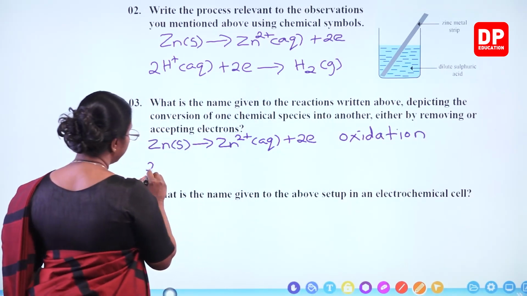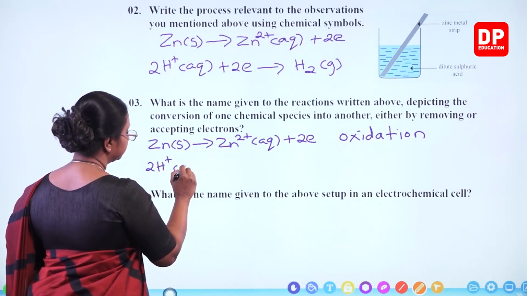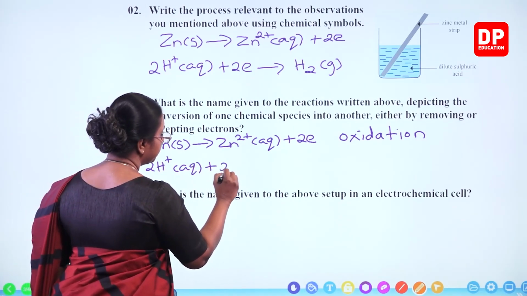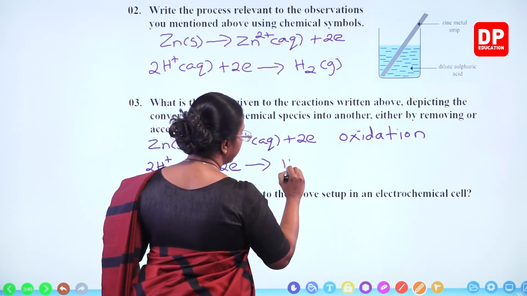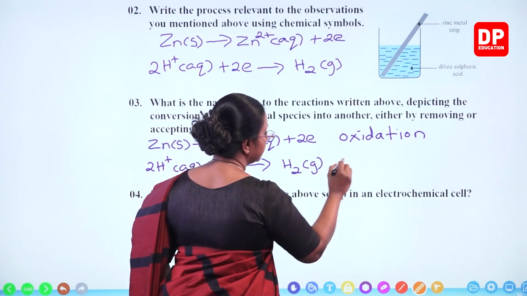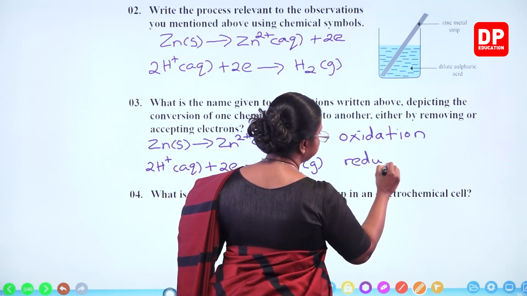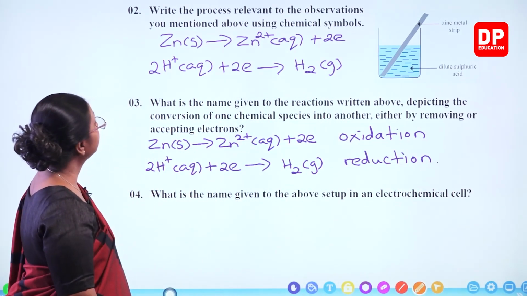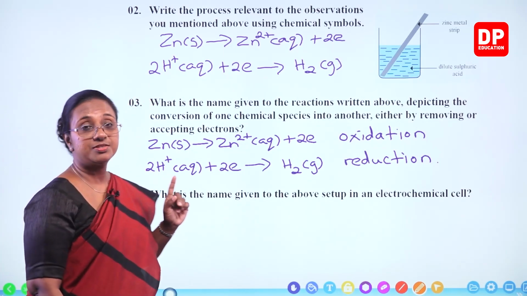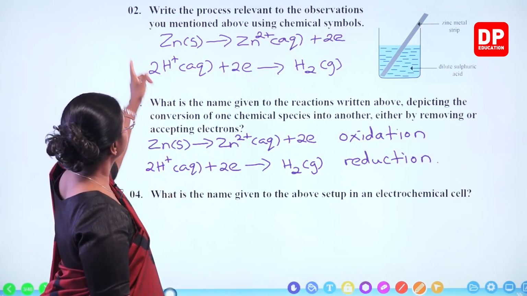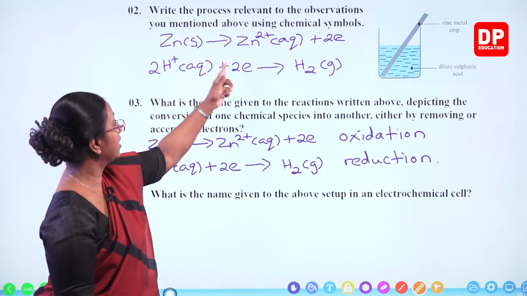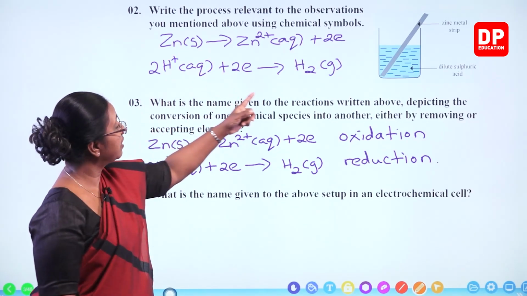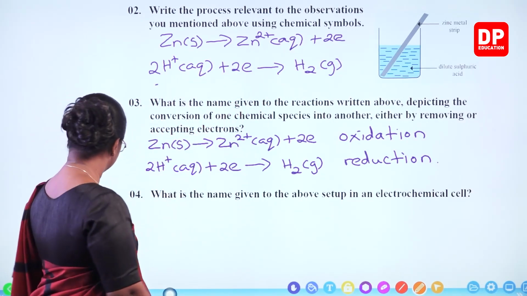The same way, H+ ions taking up 2 electrons, forming H2 gas is reduction. So like these, students, even in this particular first reaction, you can say zinc strip dissolves and you can write the equation, liberation of hydrogen gas, and then you can write the equation.